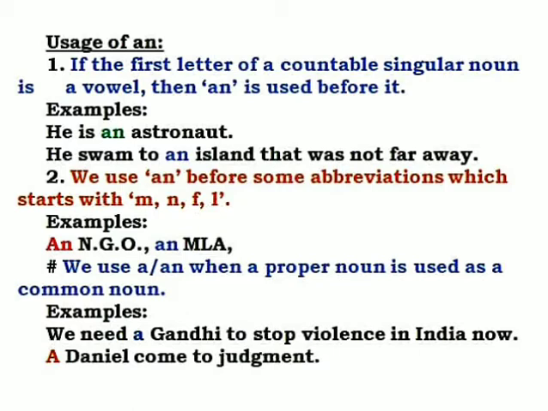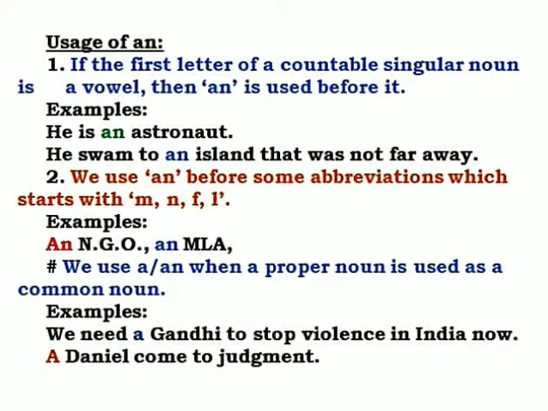Now come to the next one. We use "a" or "an" when a proper noun is used as a common noun. For example, we need a Gandhi to stop violence in India now. We all know that Gandhi is a proper noun, but here look at the sentence: we need a Gandhi.